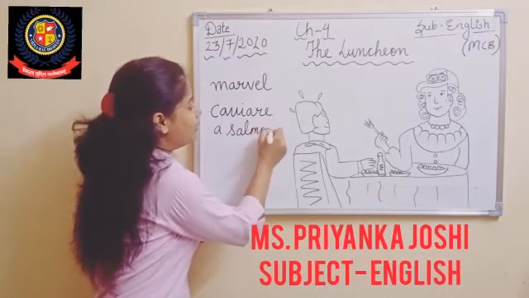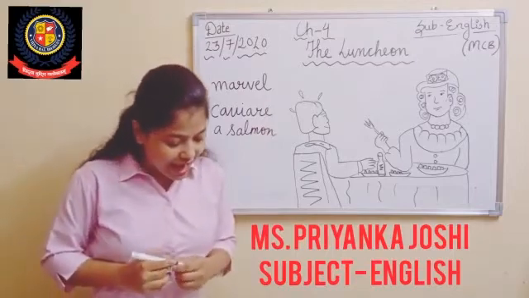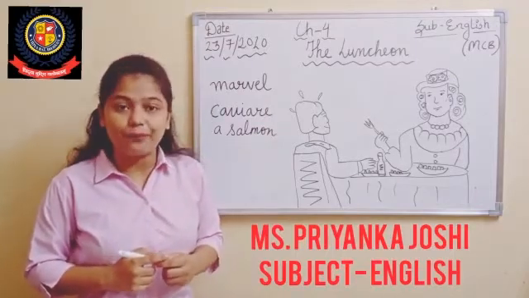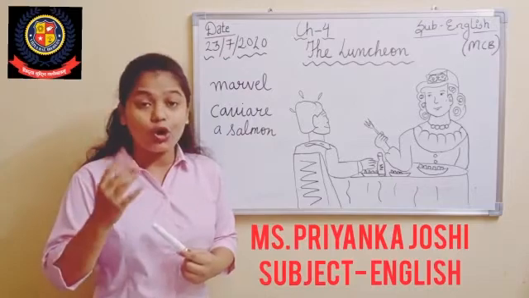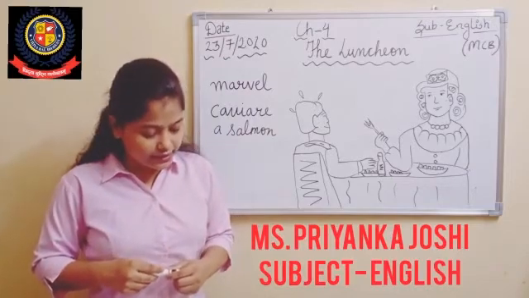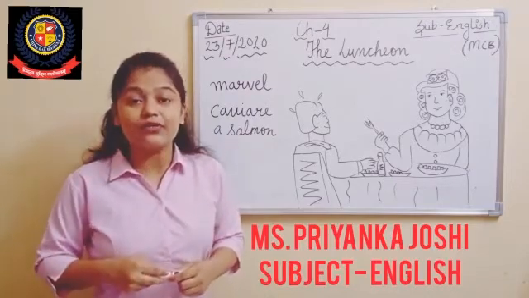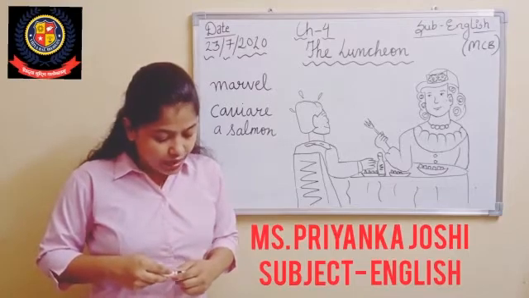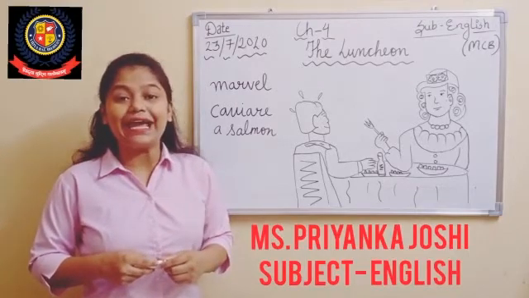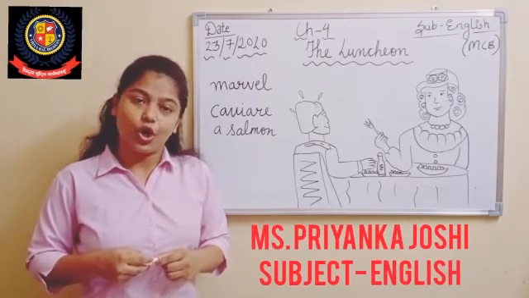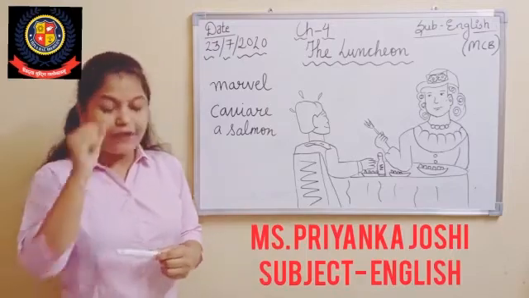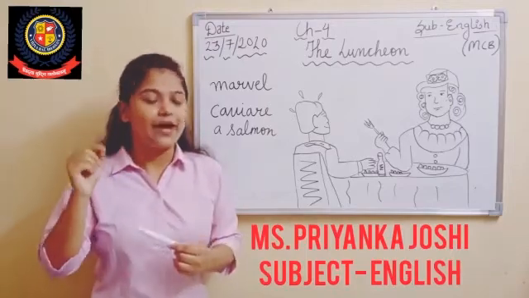Third, she had half a bottle of champagne. Then fourth, giant asparagus. Fifth, ice cream and coffee. And then she ate a peach. Alright? So you have to mark them as 1, 2, 3, 4, 5, 6.